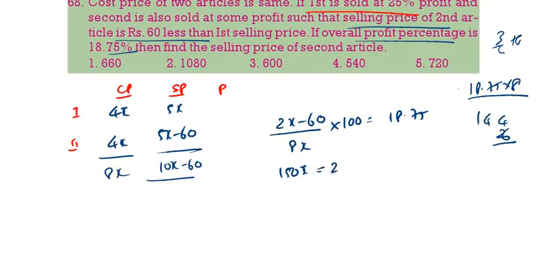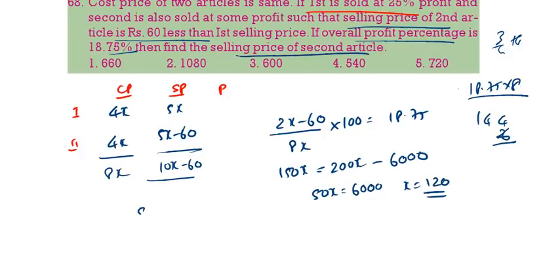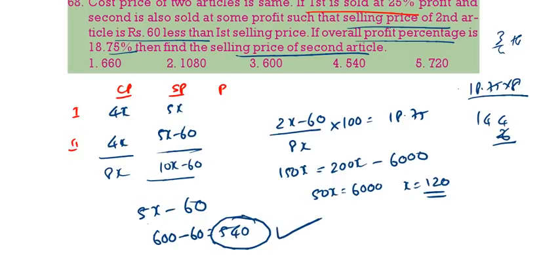150x is equal to 200x minus 6000. Therefore 50x is equal to 6000. X value is 120. Find the selling price of the second article, that is 5x minus 60. 5 into 120 is 600. 600 minus 60 is 540. 540 is the correct answer. Next question.